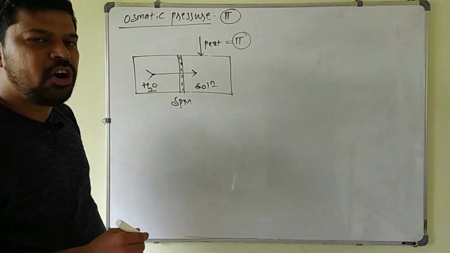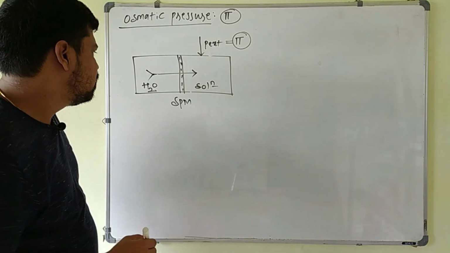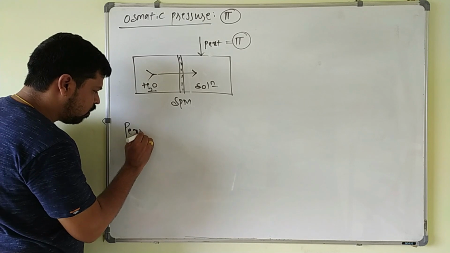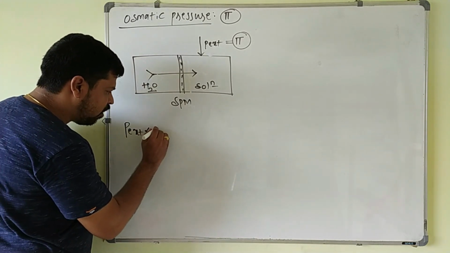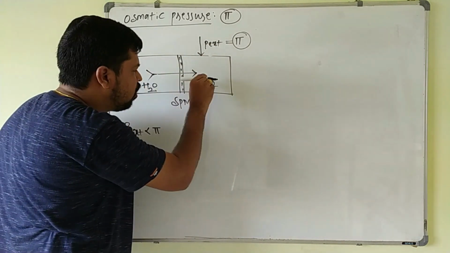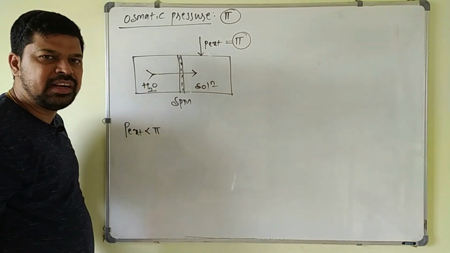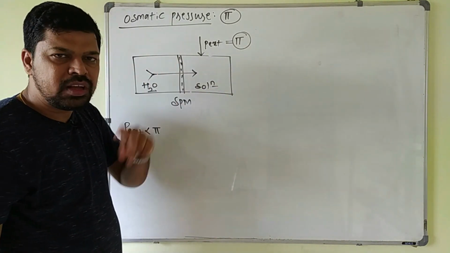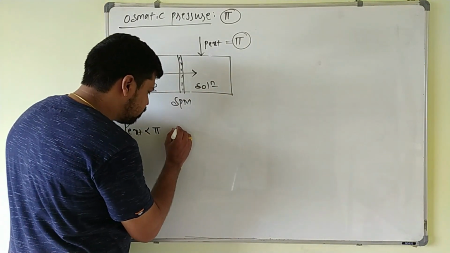Whenever the external pressure is less than the osmotic pressure, the pressure with which solvent molecules move from solvent to the solution side, then osmosis takes place.